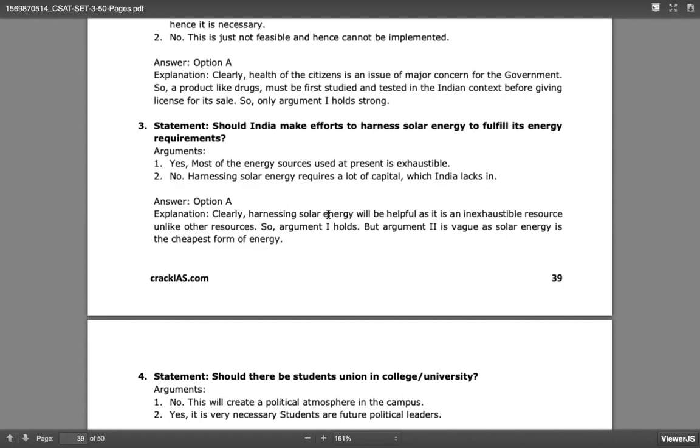Otherwise, tropical countries like Pakistan, India, Sri Lanka have an abundant source of solar energy. Whereas there are few countries where the sunlight is not so much, in India and these tropical countries, solar energy is found in abundance. So we should start working on it. We should have research units on how to tap solar energy, how to carry solar energy, how we can make it flexible so that anytime you can use it, right? These things we have to start developing, right?